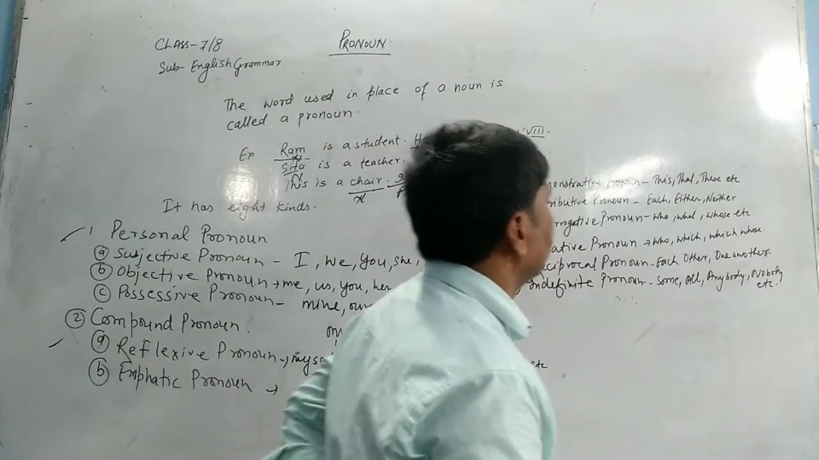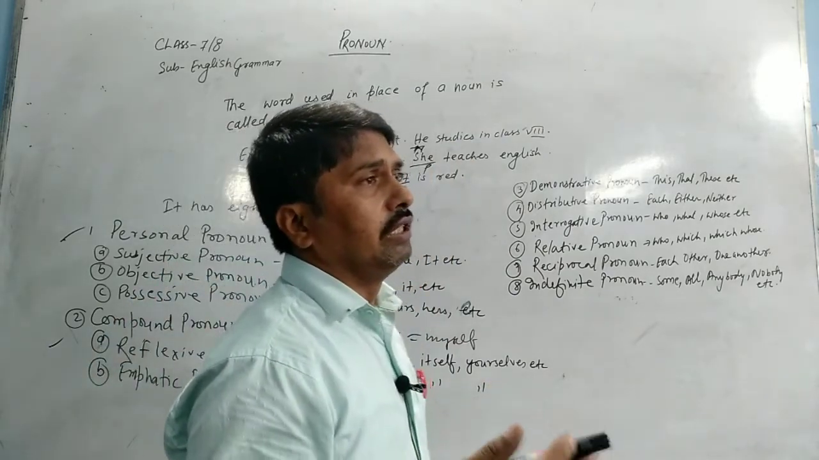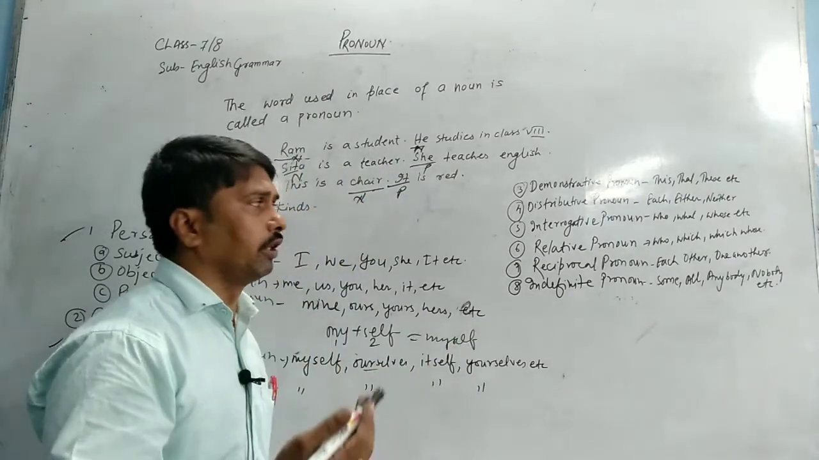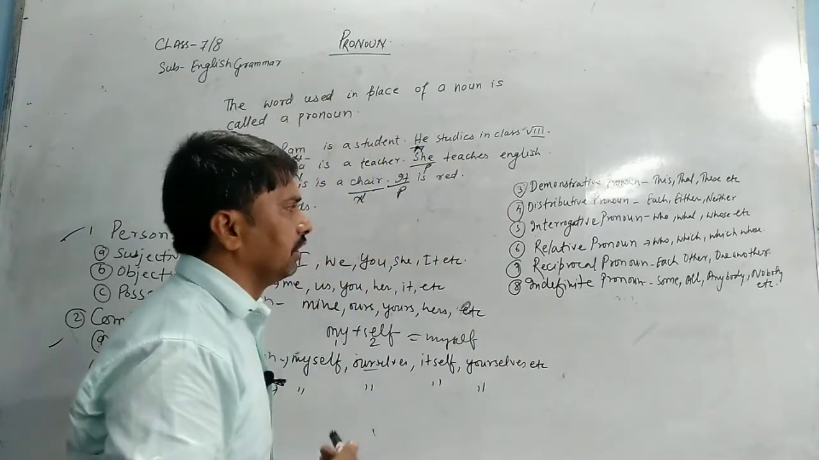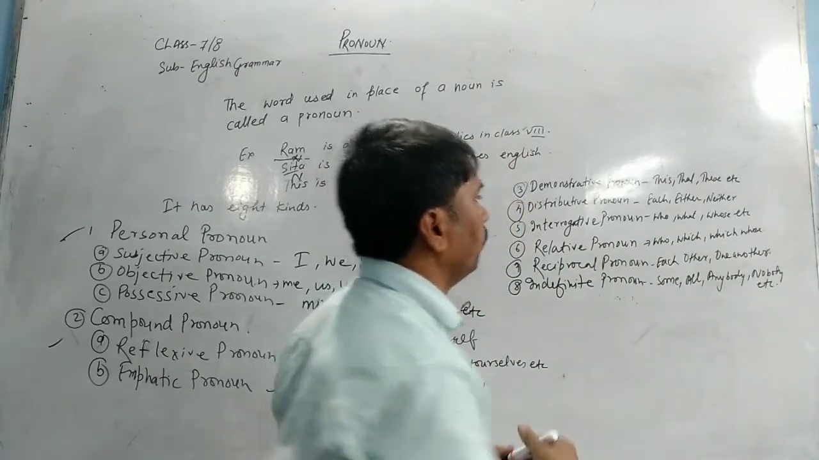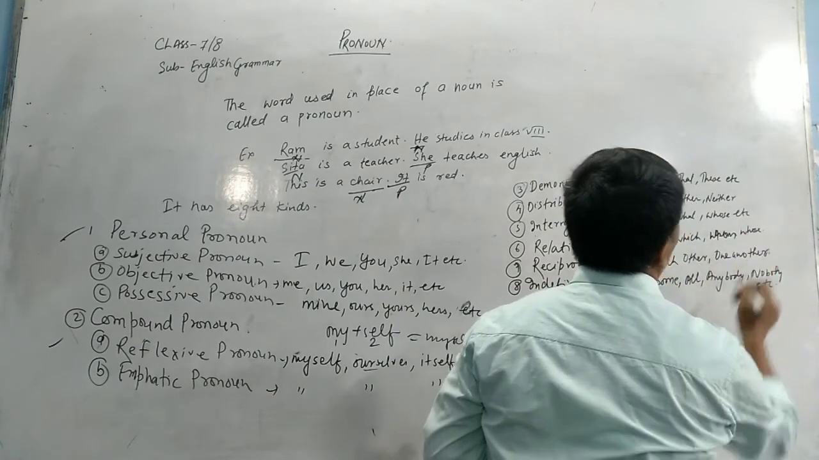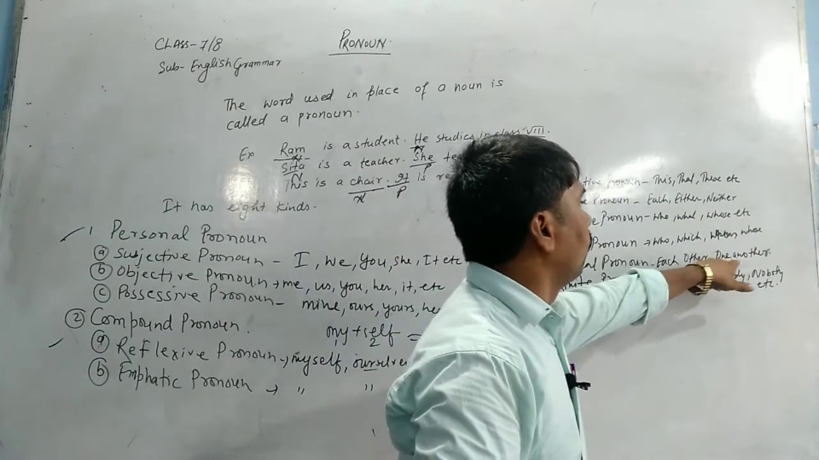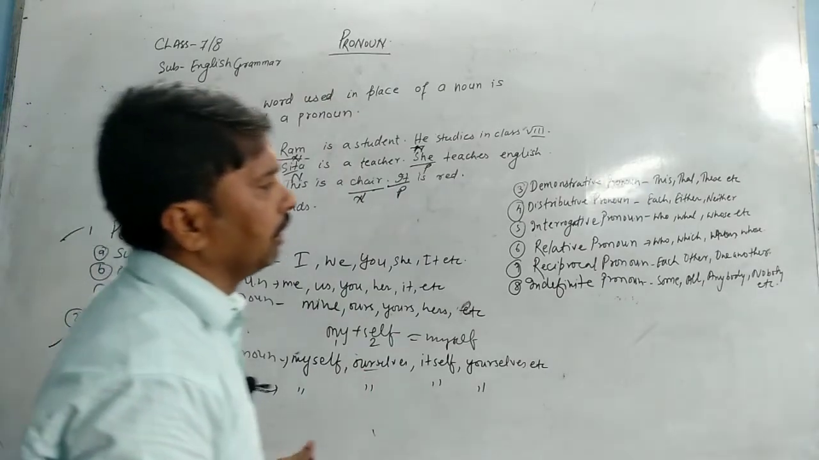Interrogative pronoun: who, what, whose, etc. There are 9 question words. That is also called WH words, just like who, what, whose, when, where, etc. Relative pronoun: who, which, whom, whose. Reciprocal pronoun: each other, one another. Indefinite pronoun: some, all, anybody, nobody.